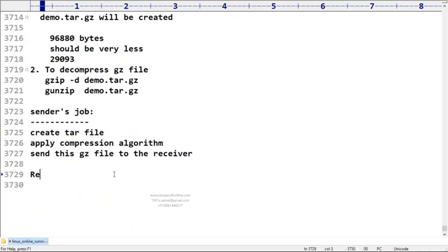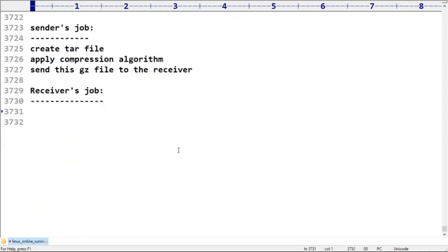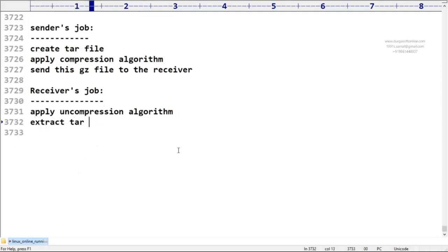What is the receiver's job? Can you please confirm? He has to apply an uncompression algorithm. Next and after that, now we will get a tar file. Next, extract the tar file. Okay, that's all. So clear?